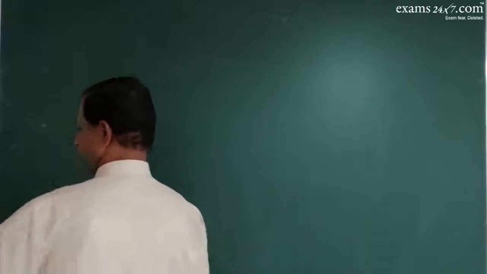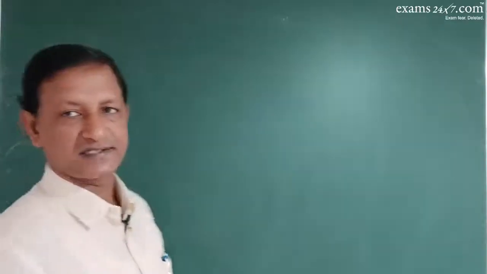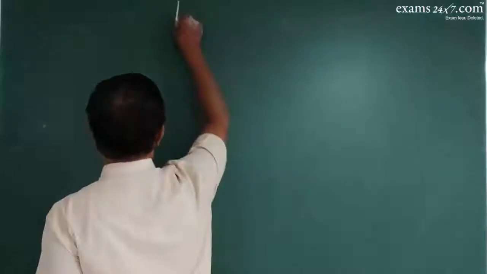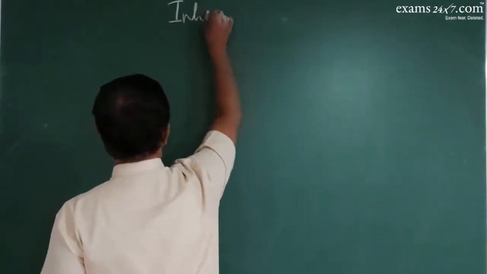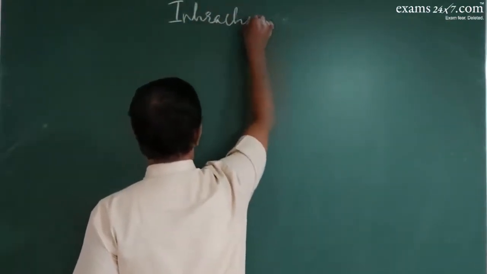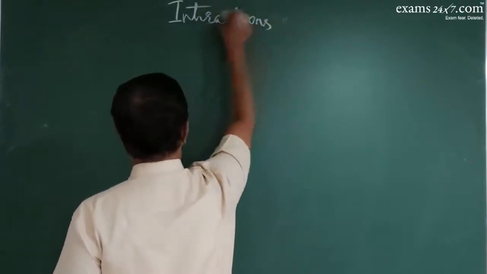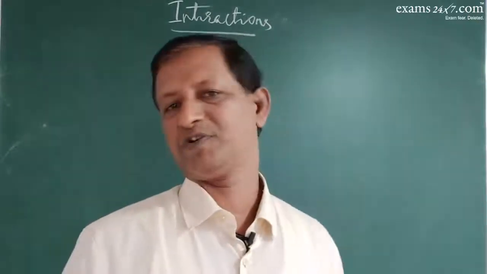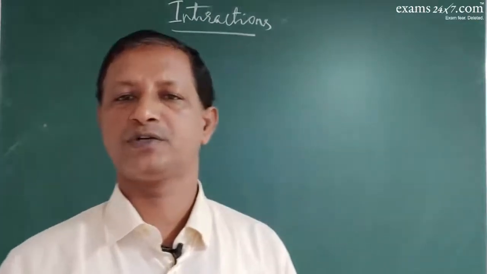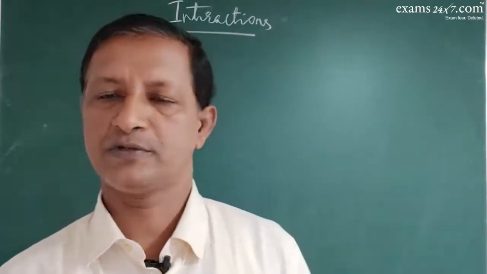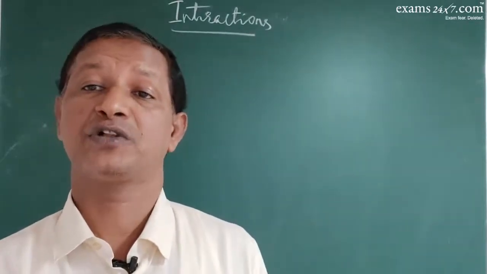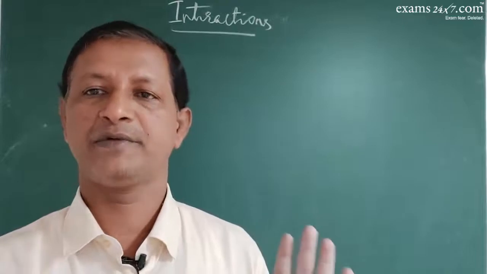And finally, coming to the interactions in the population. Population interactions. You find various types of interactions because population is a group of individuals who are similar to each other, and whenever there are more than one individual, definitely there will be an interaction.